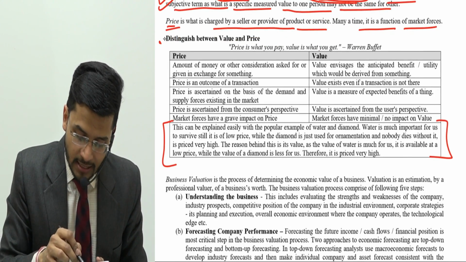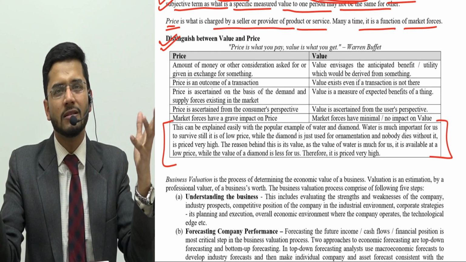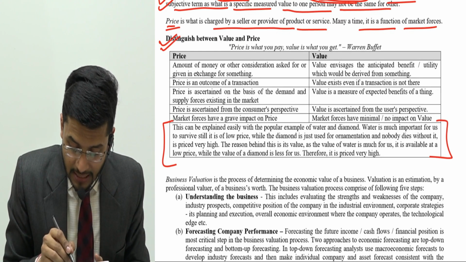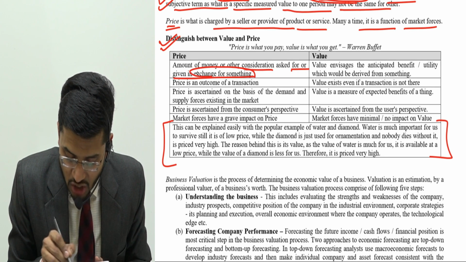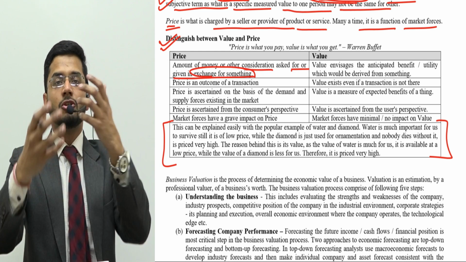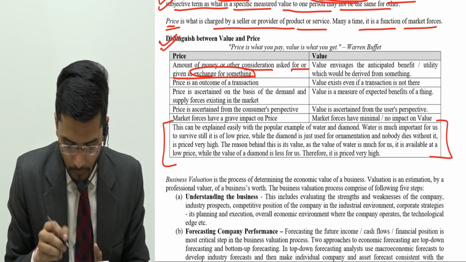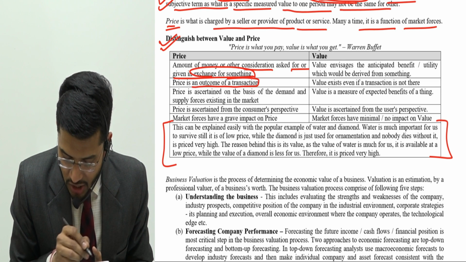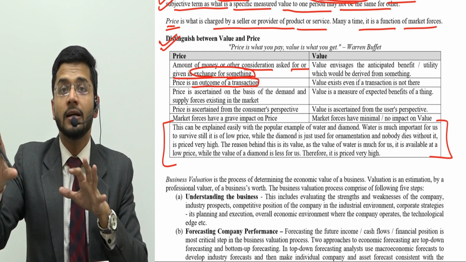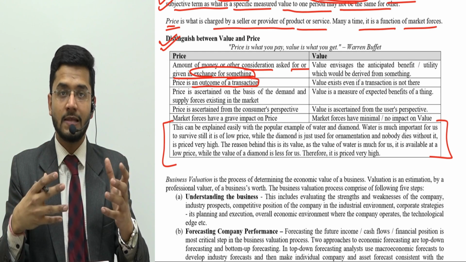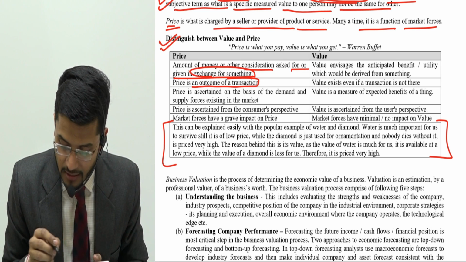Now sir, let us see what is the distinction between value and price. How are these two things different? So guys, price is the amount of money or consideration asked for or given in exchange for something. When you exchange two things, then that exchange is known as price. Price is an outcome of a transaction. So price is governed by transactions of buying and selling, buying by the buyers and selling by the sellers. So this transaction leads to fixation of a price, and that is how price is determined.